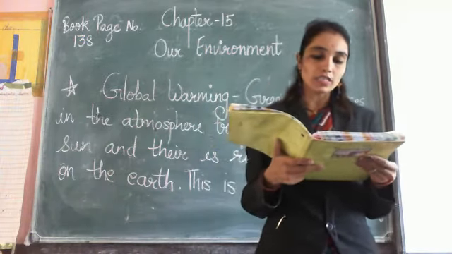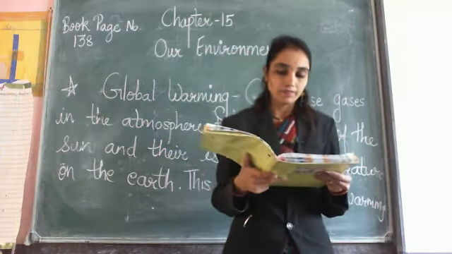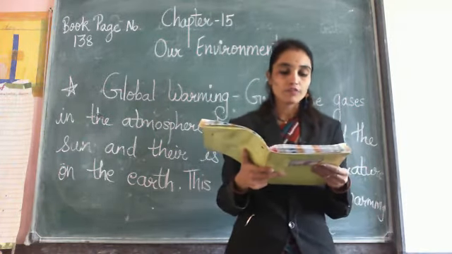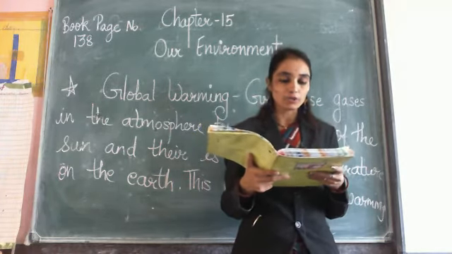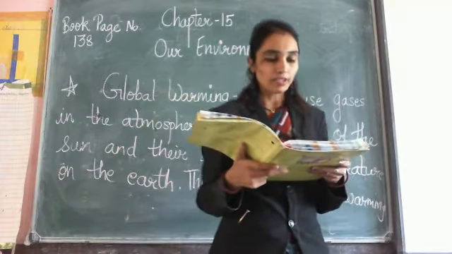Pollution is the biggest environmental problem faced by mankind today. So pollution is the biggest problem faced by mankind today. There are four main kinds of pollution: air, water, noise and soil.